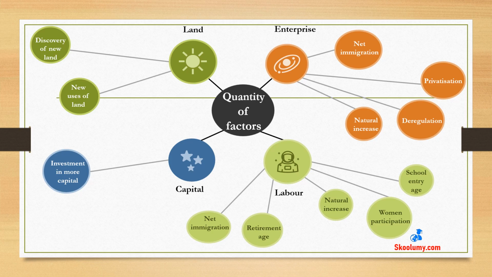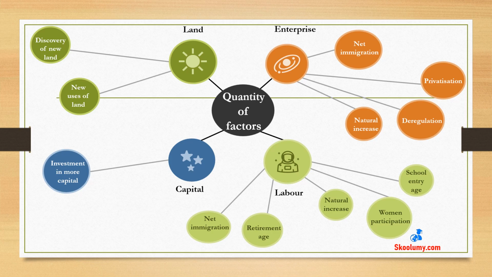Change in the quantity of resources. The amount of land increases when additional natural resources are found, such as more oil fields or gold deposits. Finding new uses for land is another way to add to the quantity of land. For example, forests can be used for building or farming, or for commercial or residential purposes. Reclaiming portions of the sea has created several islands all around the planet. For instance, Dubai contains islands that were taken back from the ocean.